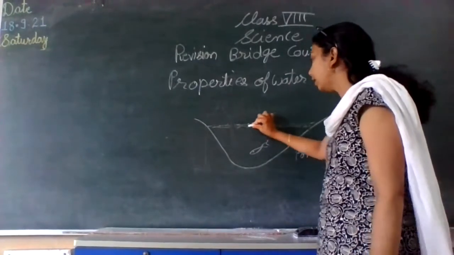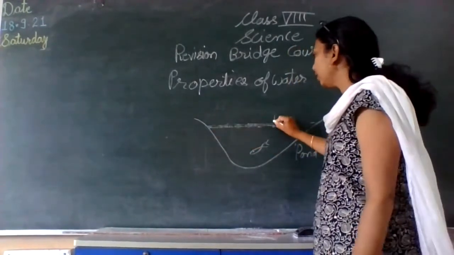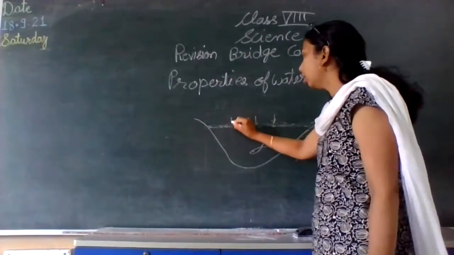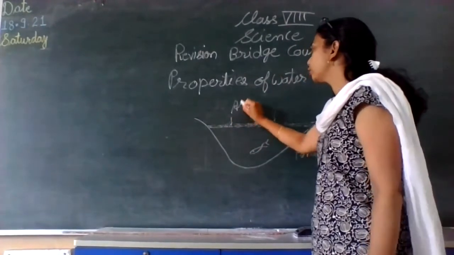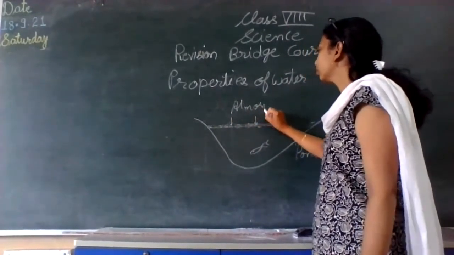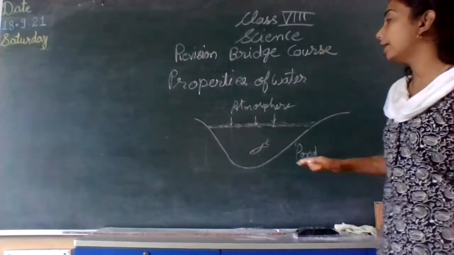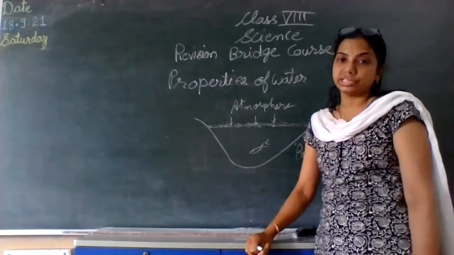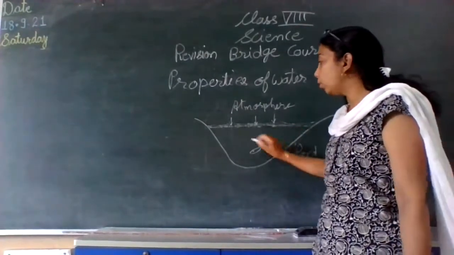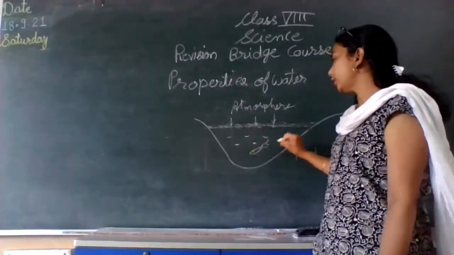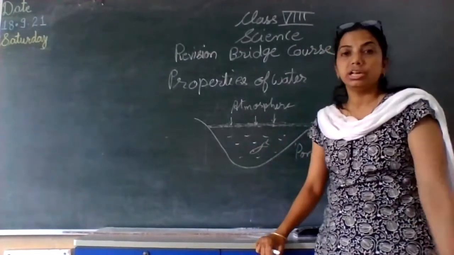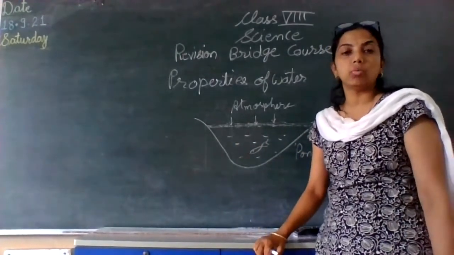The upper layer only that is coming in contact with the atmospheric temperature cools down and converts into ice, and the water below this ice layer is liquid only,